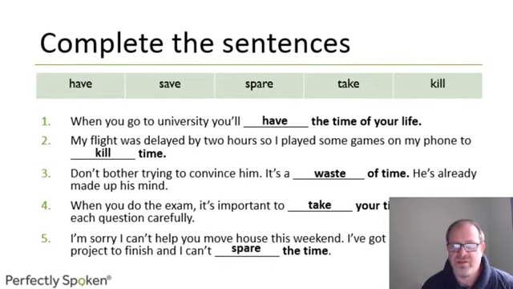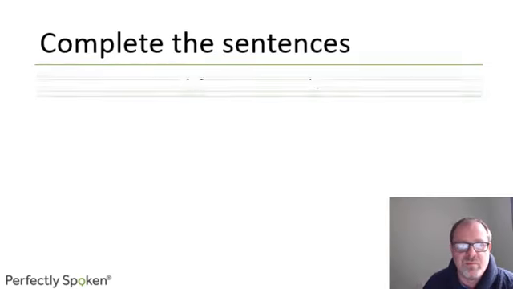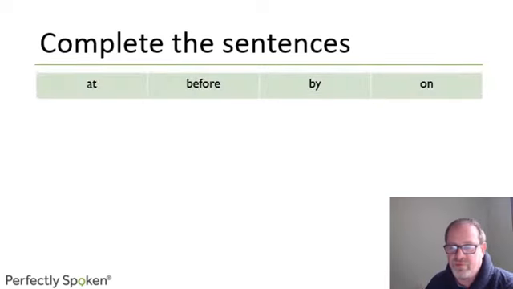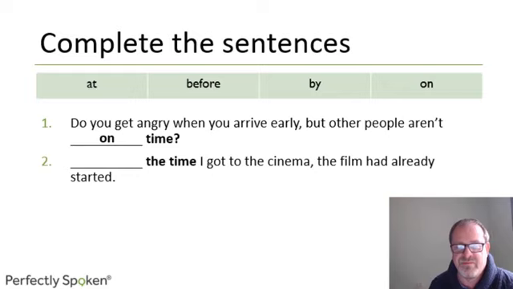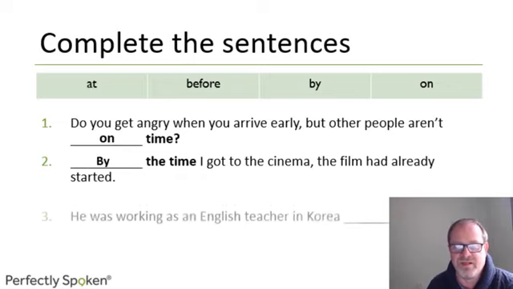Okay, let's move on to some prepositions now. At, before, by, and on are prepositions to go with time. Don't you get angry when you arrive early but other people aren't punctual? They don't arrive at the time they're supposed to. On time is the answer. Something the time I got to the cinema, the film had already started. At some point before I arrived, the film had already started. It is by the time. By the time.